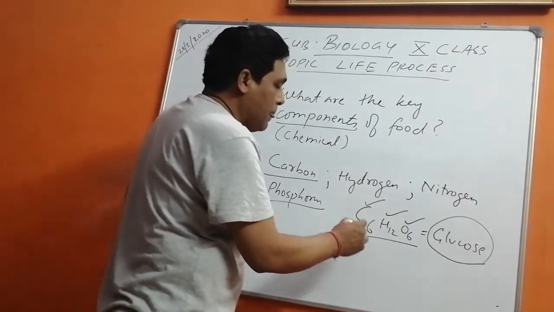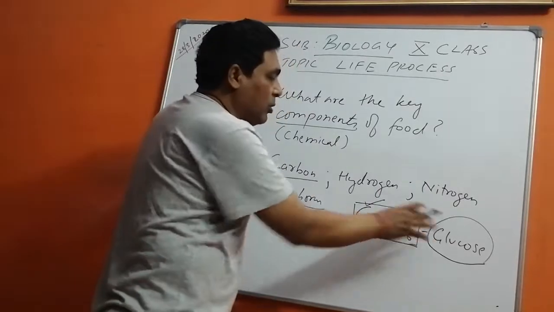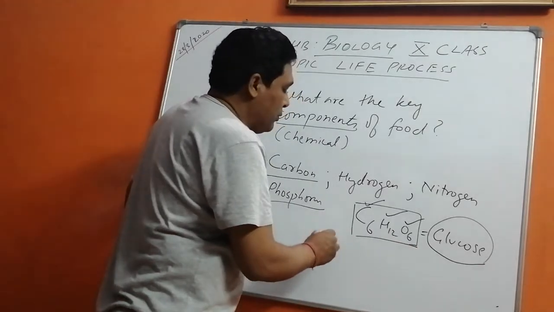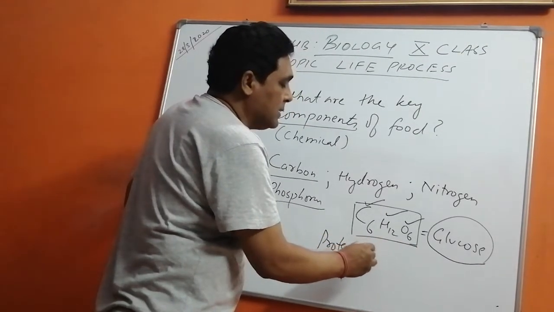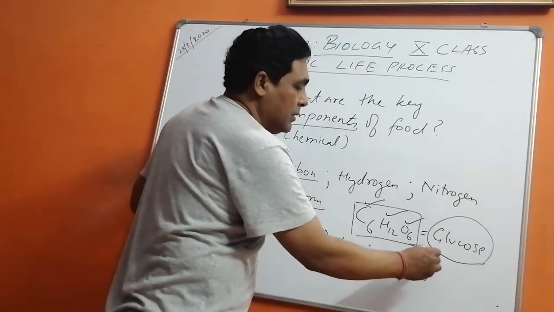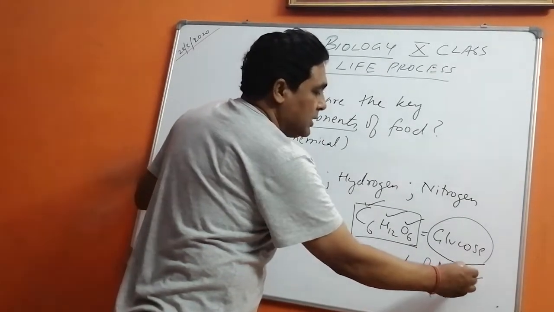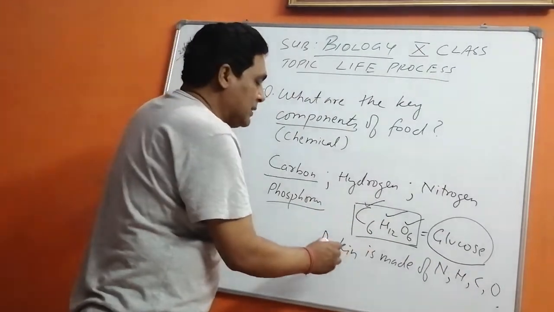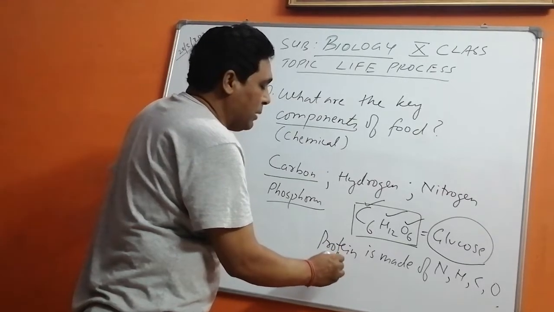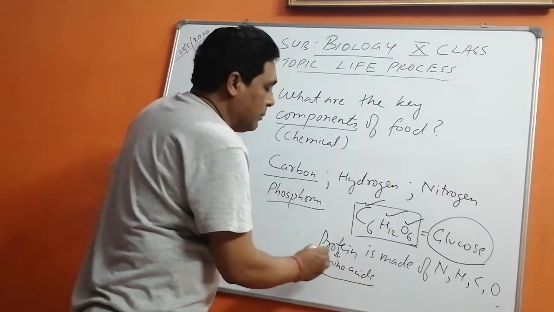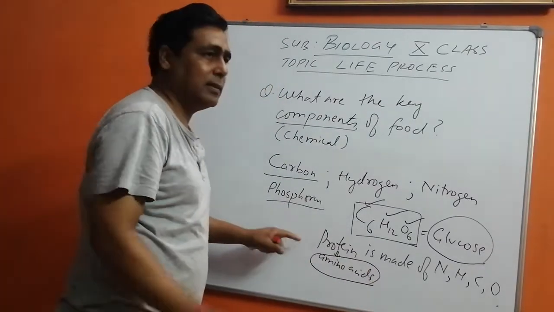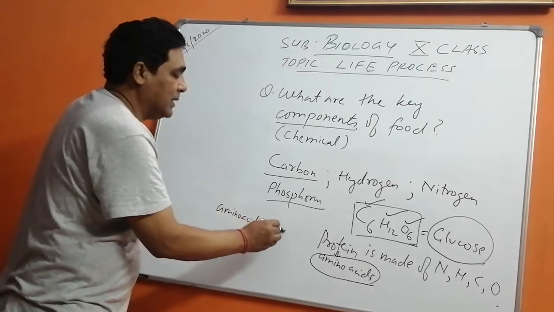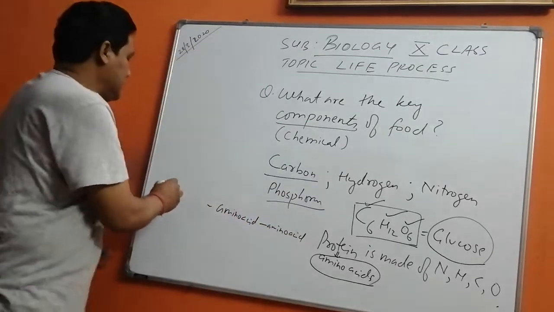Now coming to this, I already told you about glucose. Now I will be talking about protein here. Protein is made of nitrogen, hydrogen, carbon and oxygen. Protein in itself is made of amino acids. These amino acids are the simplest part of the proteins. Many amino acids, then amino acids.